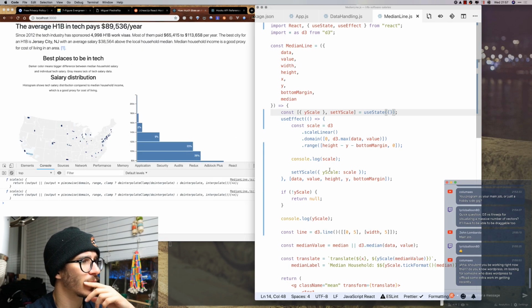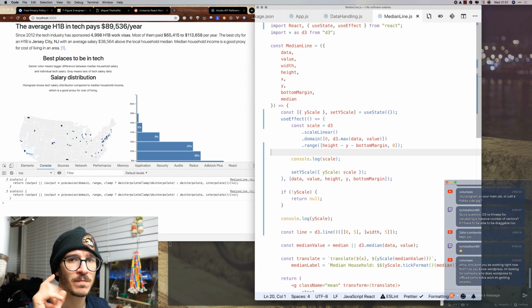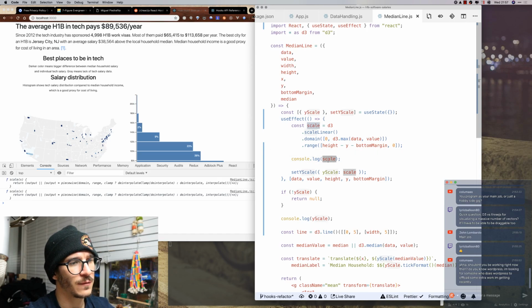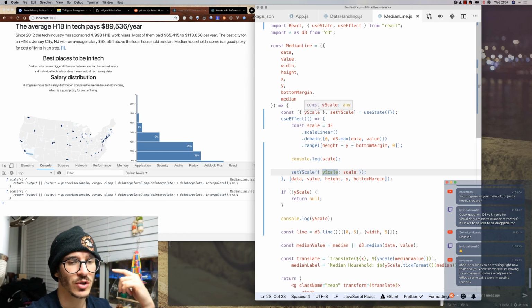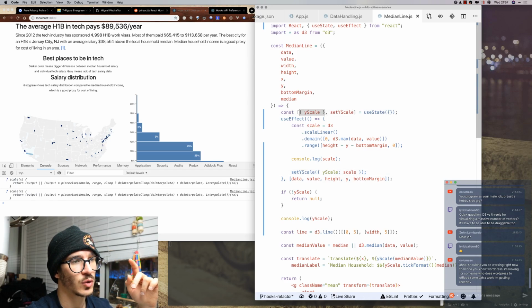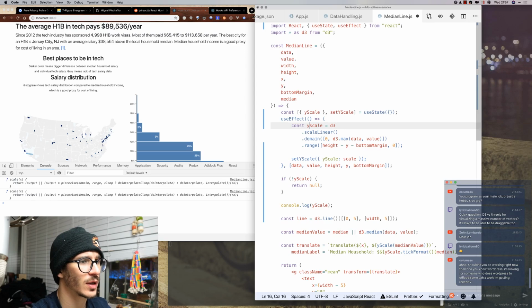I think we may have found a bug in hooks, because if we were setting state to just a function, it was returning a number, but now that we set it to objects, it's returning an object. It's returning what we actually want, which is kind of weird when you think about it.